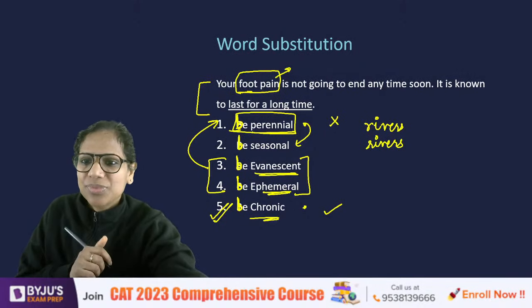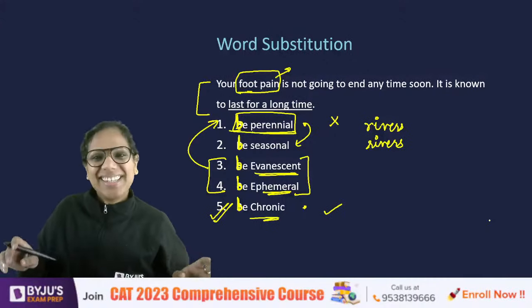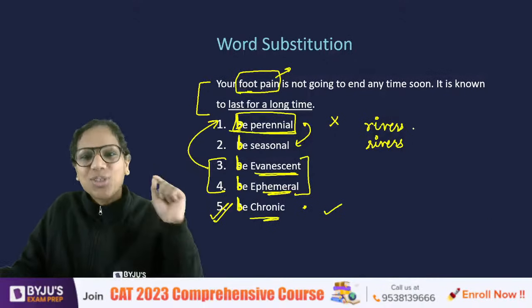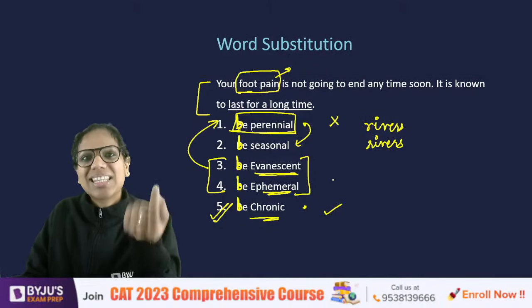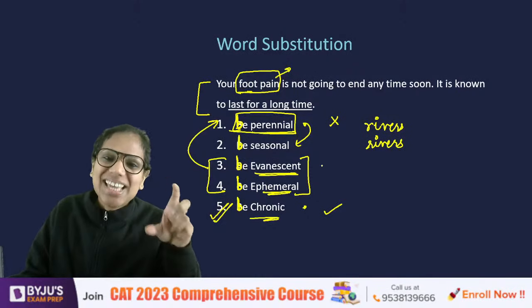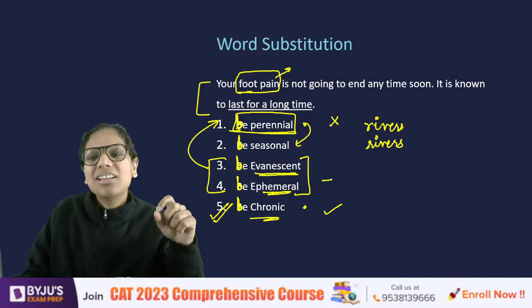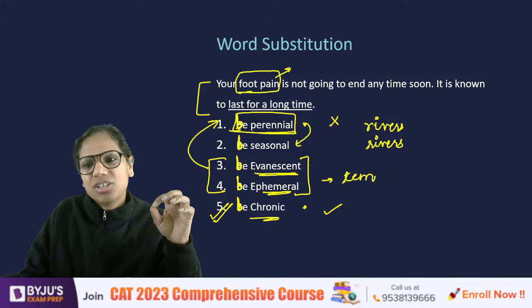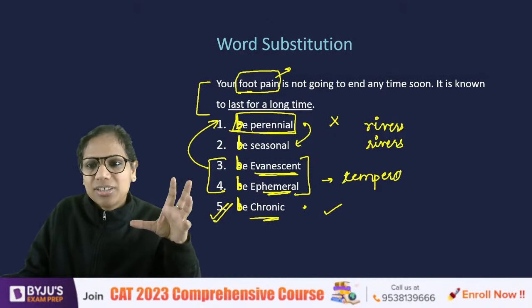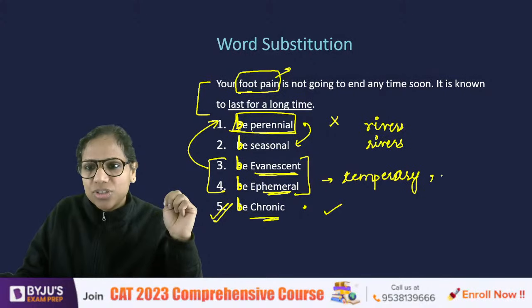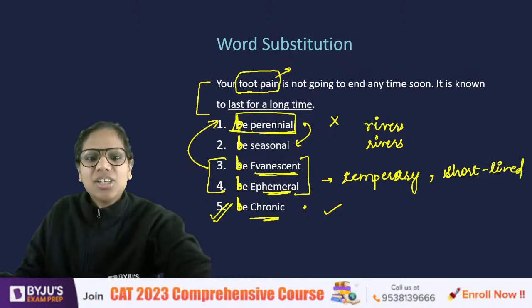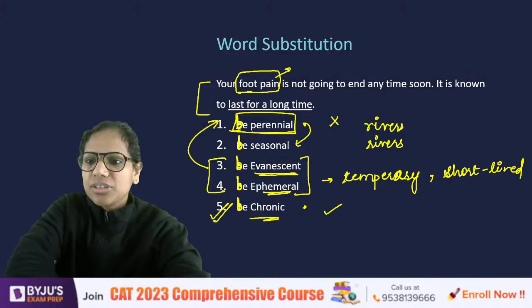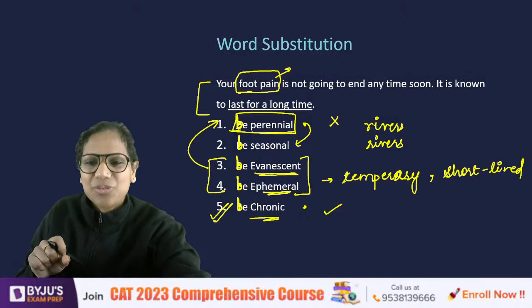What do they mean? There's a word in Hindi, in case some of you are Hindi fans, Shan Bhangur. That means something that's very temporary, lasts just 1 second, one shan, as we say. So that is evanescent. Okay, evanescent, ephemeral, something that is very temporary in nature, is very short lived. Okay, temporary, short lived. What have I done? Temporary ki spelling, yeah, and short lived, right? That is ephemeral, right?